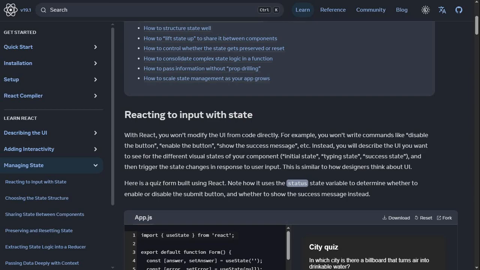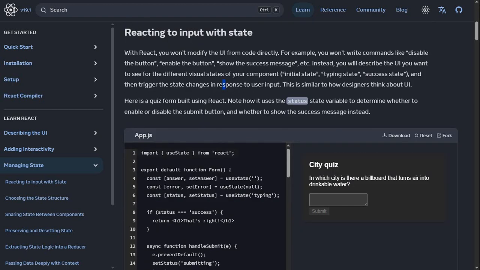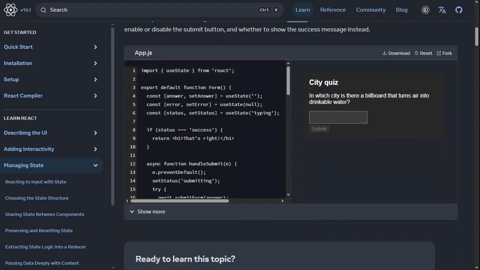In this chapter, reacting to input with state. With React, you won't modify the UI from code directly. For example, you won't write commands like disable the button, enable the button, show the success message, etc. Instead, you will describe the UI you want to see for the different visual states of your component: initial state, typing state, success state, and then trigger the state changes in response to user inputs. This is similar to how designers think about UI. Here's a quiz form built using React. Note how it uses the status state variable to determine whether to enable or disable the submit button and whether to show the success message instead.